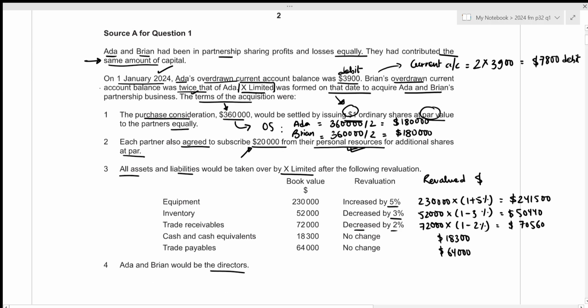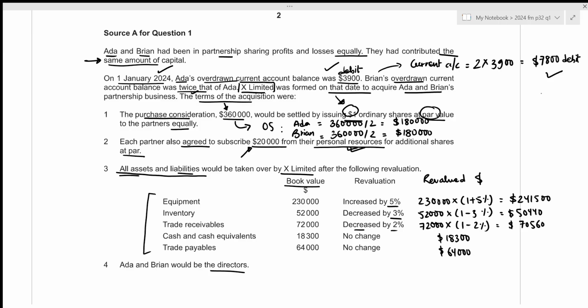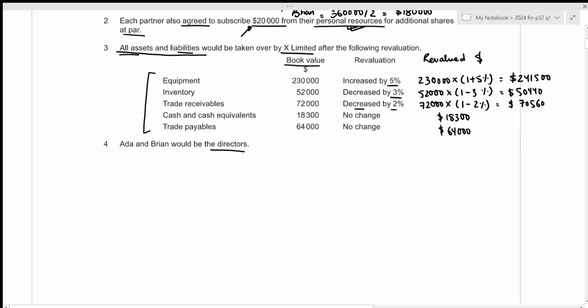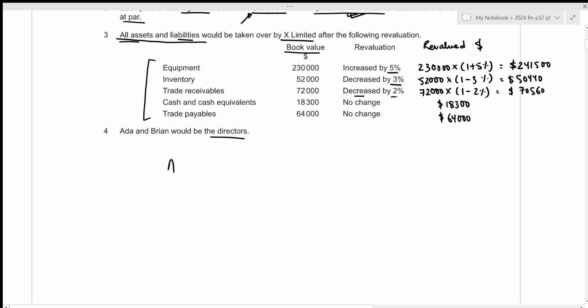In order to do so, we can just utilize our accounting equation, asset equals capital plus liabilities, because here we have a list of all the assets and liabilities at their book value, and we also have the balance for the current account, and both balances are overdrawn. So we can easily calculate the total capital account. Then we can divide the total capital equally among the two partners because they had contributed the same amount of capital. Okay, so our equation will be asset equals capital plus liability.